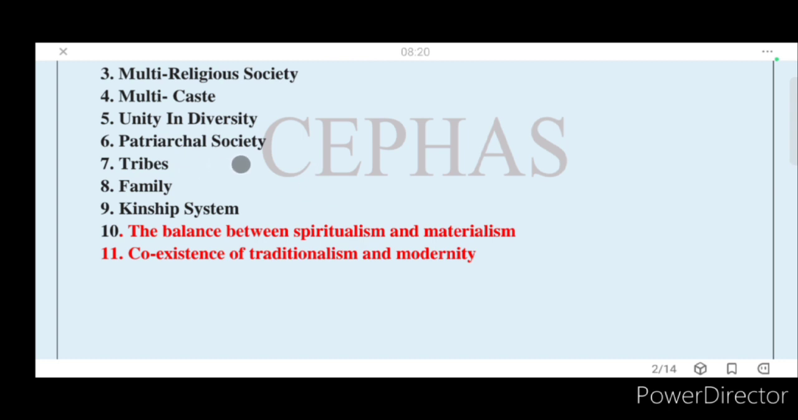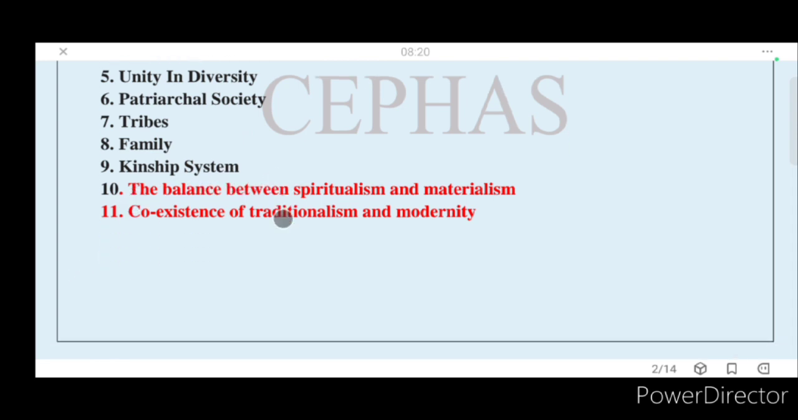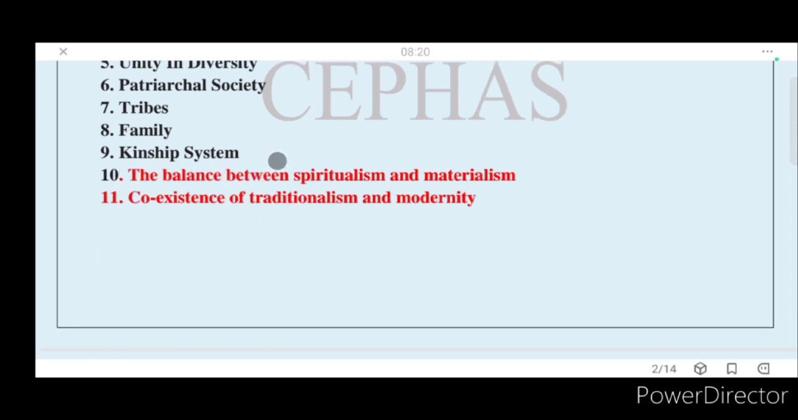Patriarchal society. We are also seeing why the patriarchal society prevailed in India. Is there any matrilineal society? Yes, we can say that. Tribes, we are saying it. Family, we're going to discuss it. Family is the fundamental unit of the social system. Kinship system also we're going to discuss. The relations. Kinship system mainly discusses relations.